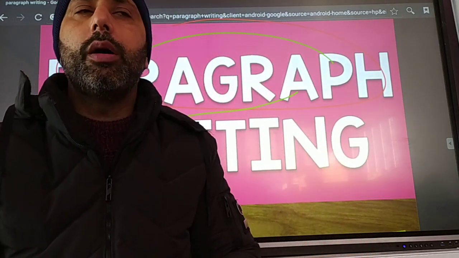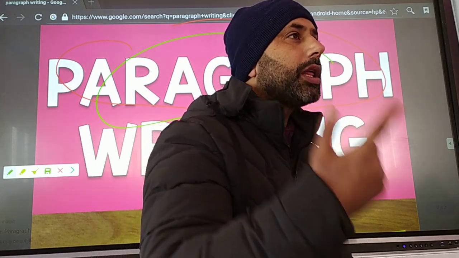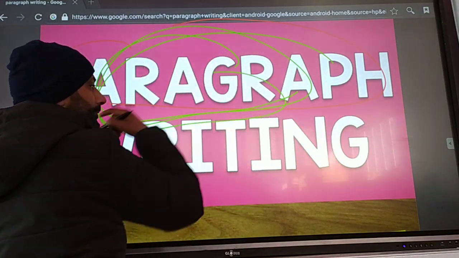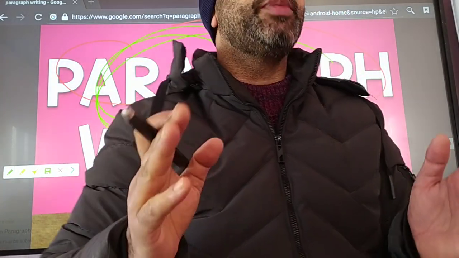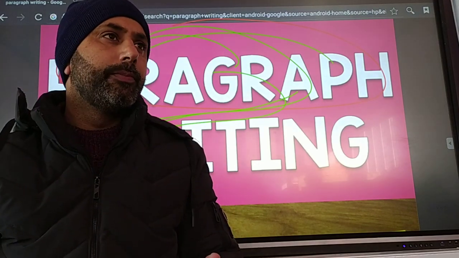When we combine these clauses or phrases, they give us a sentence. So a sentence is a combination of clauses or phrases in proper order, in proper sequence, so that they can give us complete meaning or complete sense. When we combine these sentences, they give us a paragraph. Then what is meant by paragraph? A combination of sentences in proper order or proper sequence is called a paragraph.